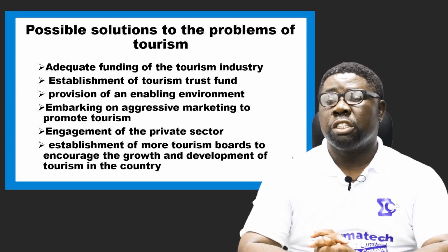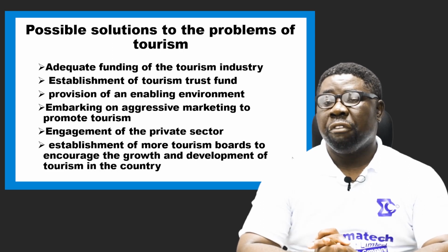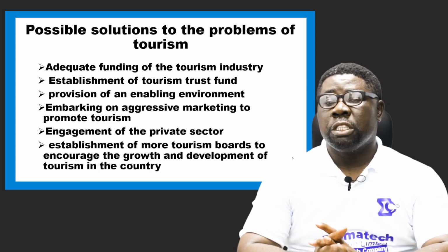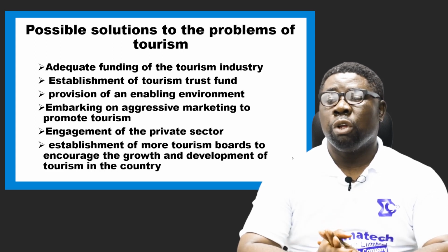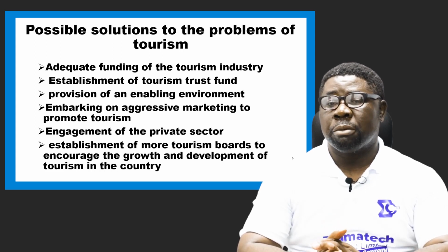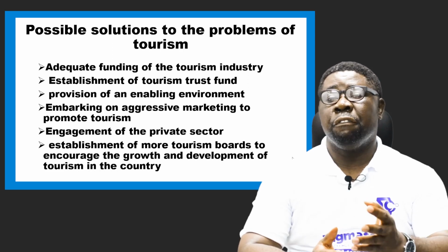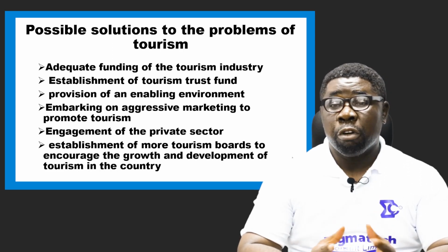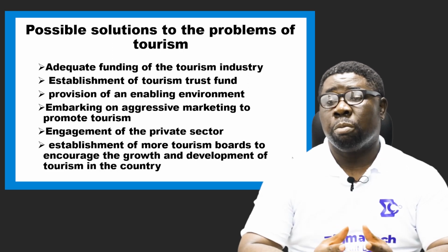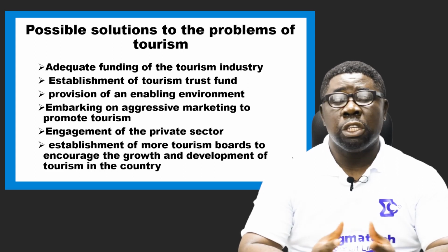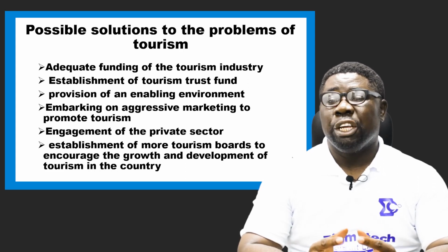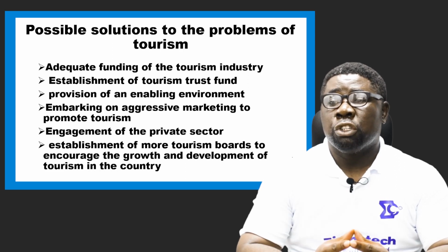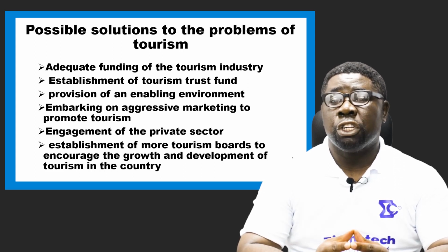The fifth solution is to engage the private sector. Make policies that will enable and encourage private investment in tourism. The private sector can be a lot of support for tourist activities if they have the enabling policy that can help them invest and make profits, because the private sector is profit oriented. So if they don't see any profit in investing in tourism activities, they will not.